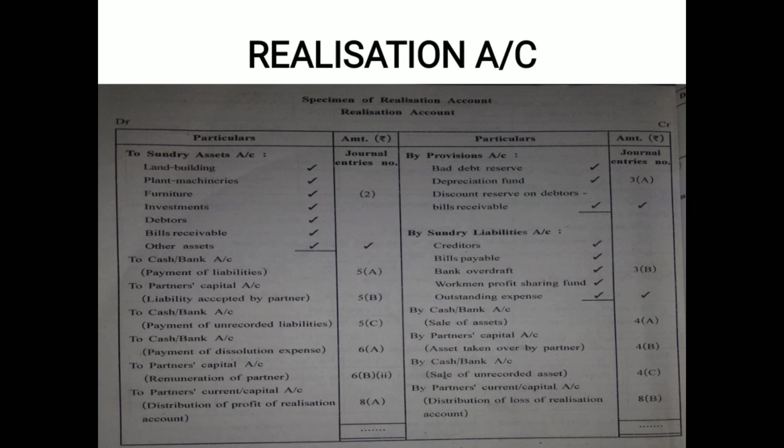Here is the number for journal entry just the way presented in the textbook. Bad debt reserve, depreciation fund, discount reserve on debtors, bills receivable. Discount reserve on debtors and bills receivable. Depreciation fund, bad debt reserve, these are all the provisions. These have been closed and have been transferred to realization account. Alright?